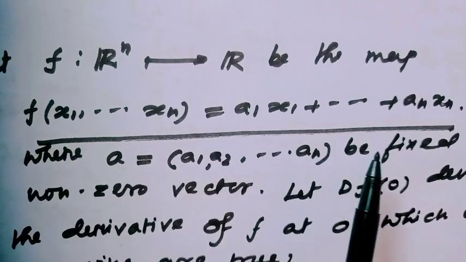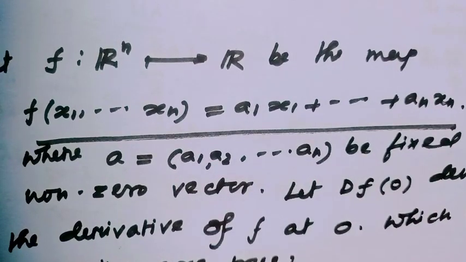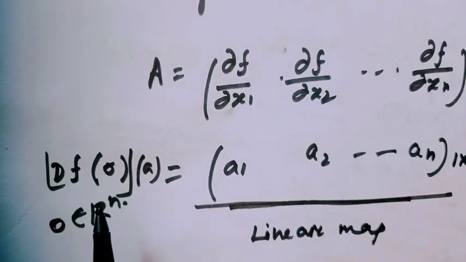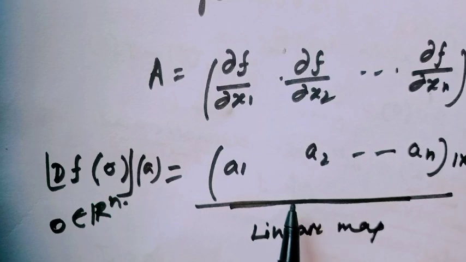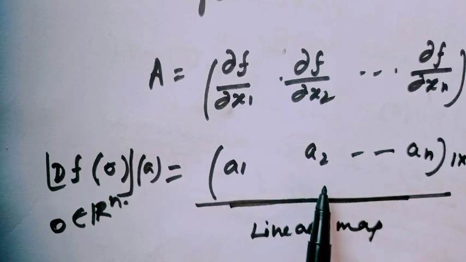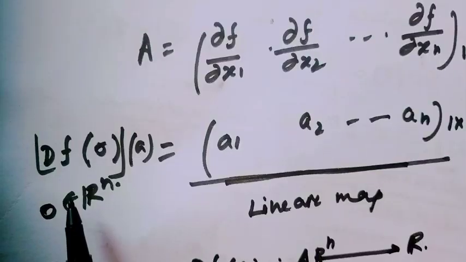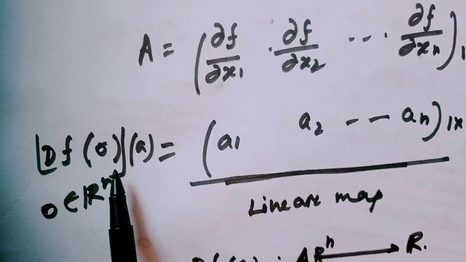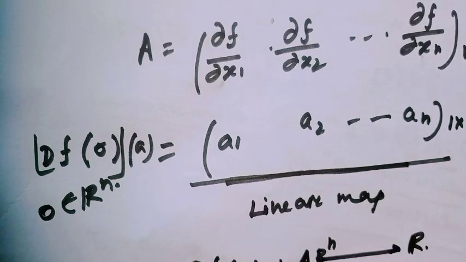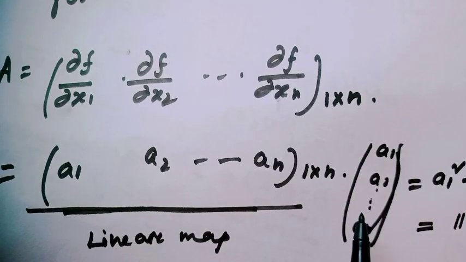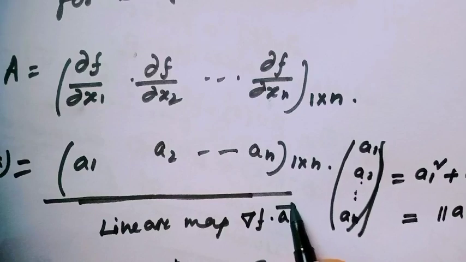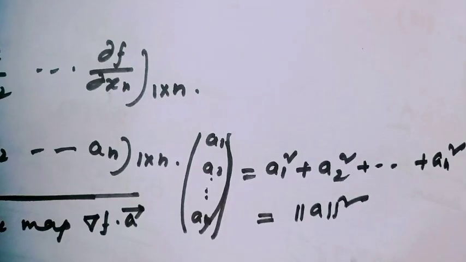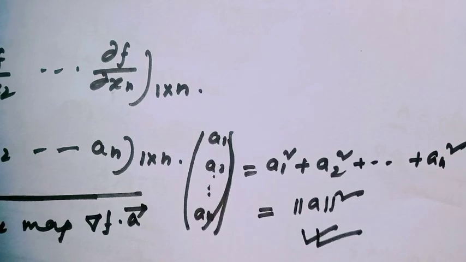I had discussed in my earlier video this example which came in the June 2013 CSIR NET exam, and notice here d of f at the point 0 is actually the gradient vector of this function, and d of f at 0 acting on the vector h is just the dot product of these two vectors, the gradient dotted with the vector h. And this is actually the norm of h squared.